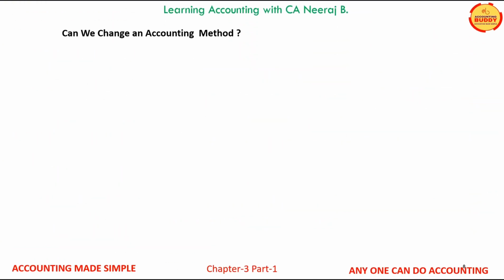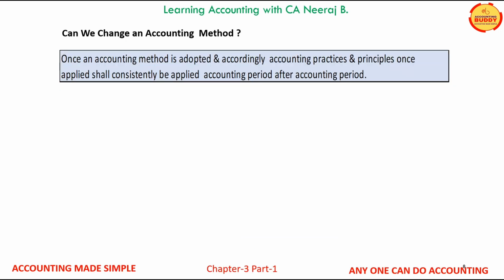This question is often asked, can we change a method of accounting once it is adopted? The general rule is once an accounting method is adopted and accordingly accounting practices and principles once applied shall consistently be applied year after year.